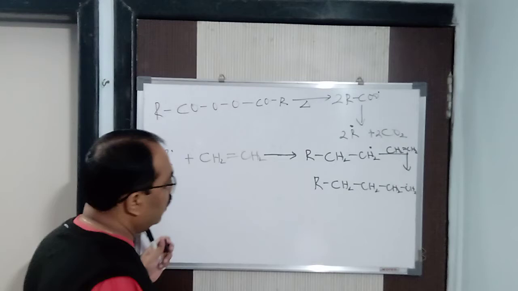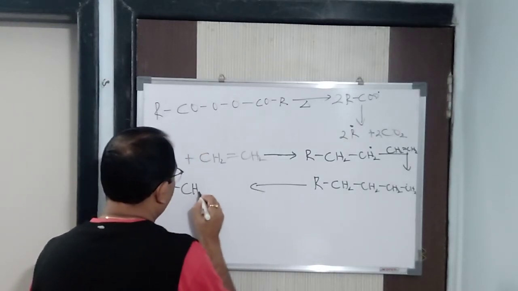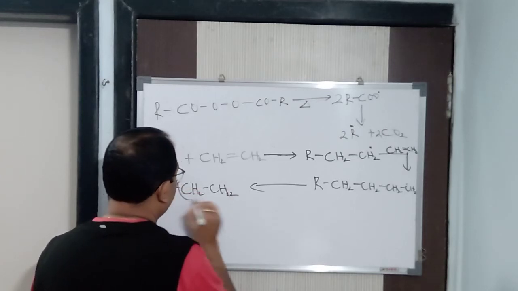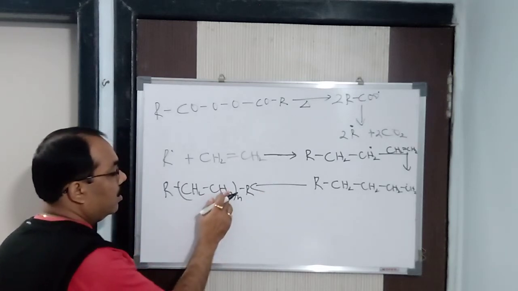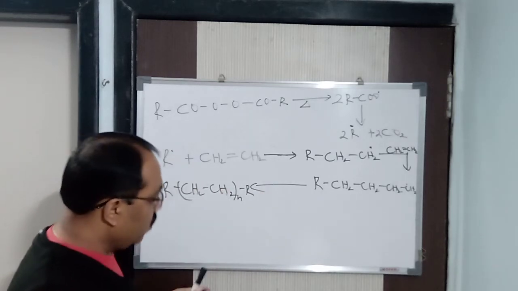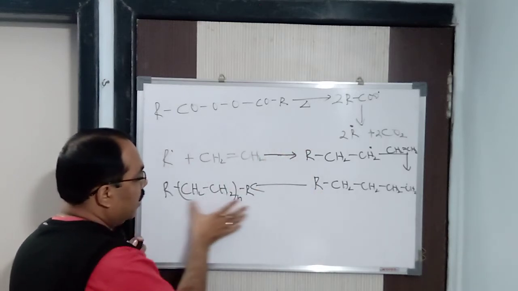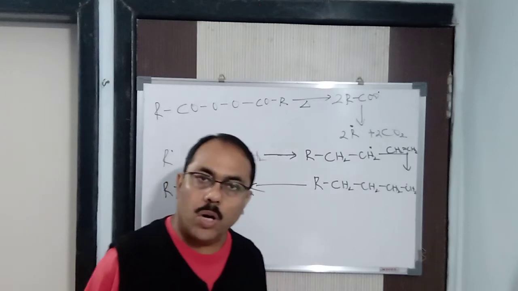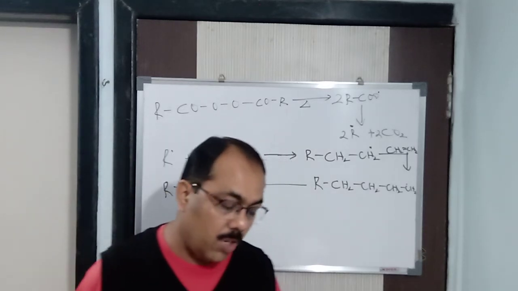How is it going to terminate? This will finally form R CH2 CH2, with n numbers of CH2 it can have, and R. Finished. In this way the chain got terminated. So first is your initiation, then your propagation, then your termination. This is called a chain growth polymer. Okay, fine. Now next is your step growth polymers.